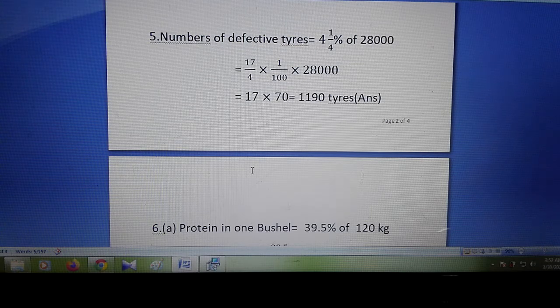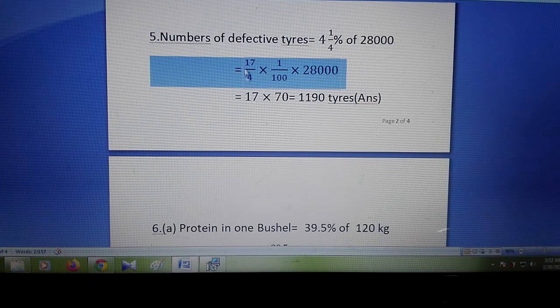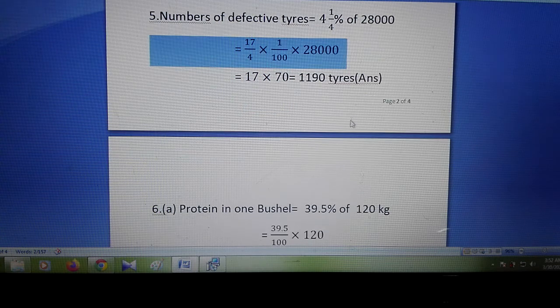We do not have to find the percentage. Okay, change the mixed number to 17 by 4, again percentage. So 1 by 100 and 28,000. So this 0 will cut, and here you can see that 4 and 280, that means 70. So if we multiply 17 and 70, we will get this.